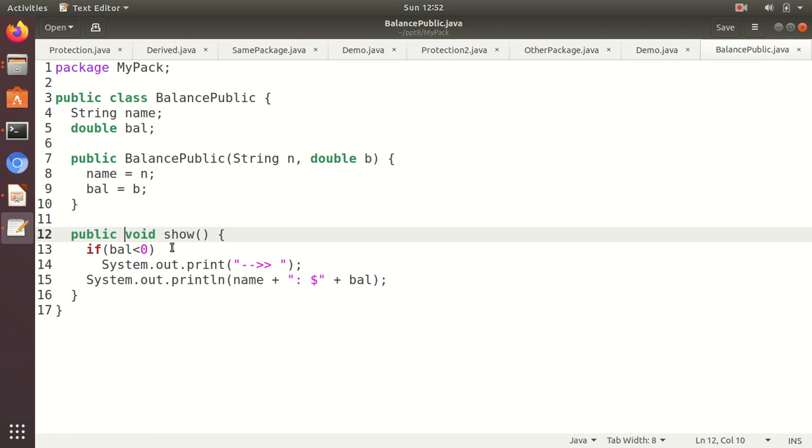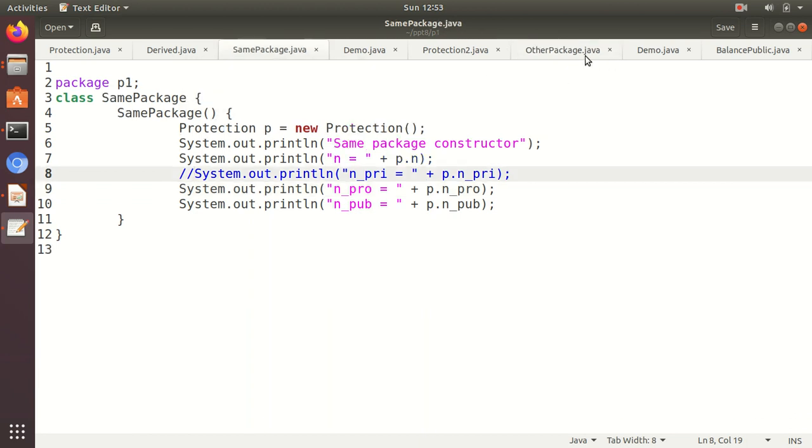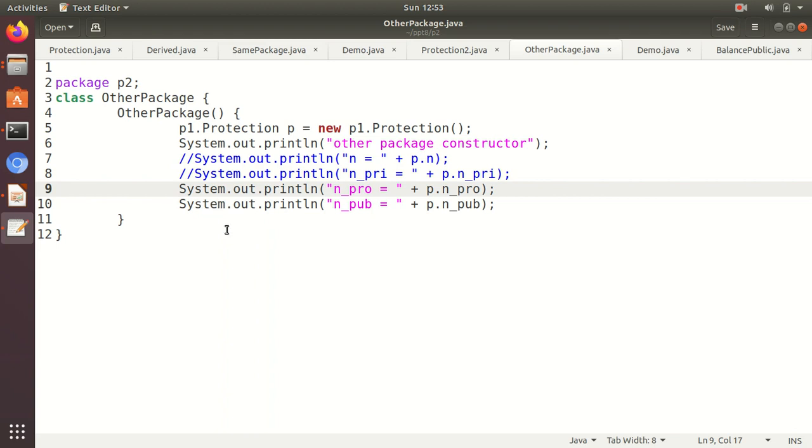We have seen that in the other package we can access only public members. We cannot access all of them.